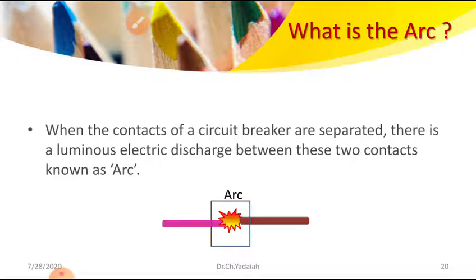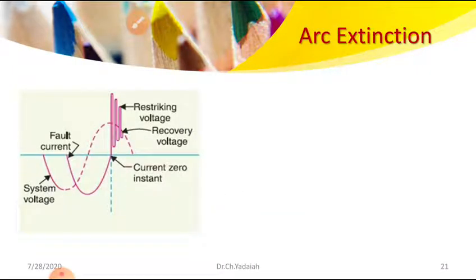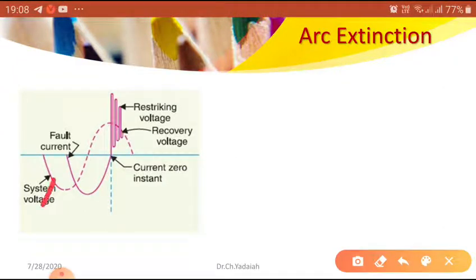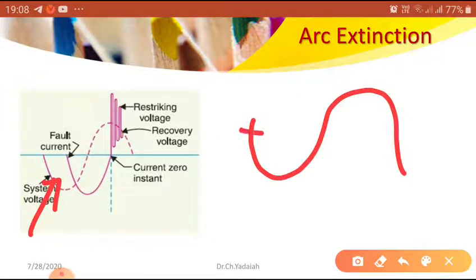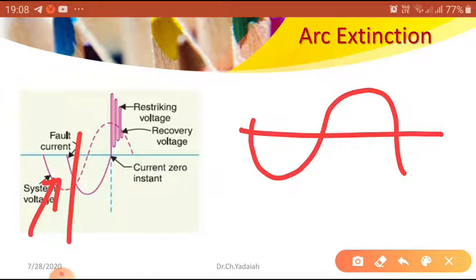Now, how are we going to analyze this arc in our power system? Why is it happening? You can see with the help of our small AC curve. Here you can see the normal system voltage. This is the system voltage, first one. It is sinusoidal under normal condition. Suddenly a fault occurred here. Whenever the fault occurs, our system voltage decreases.